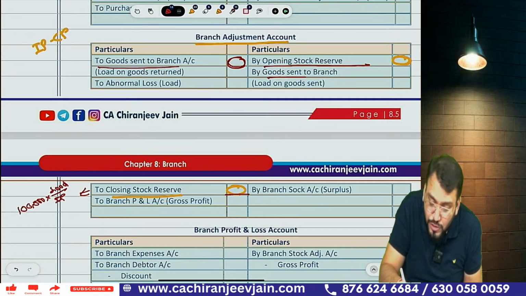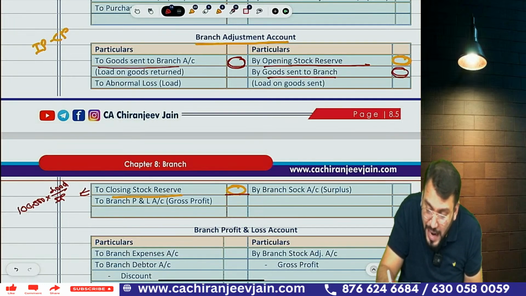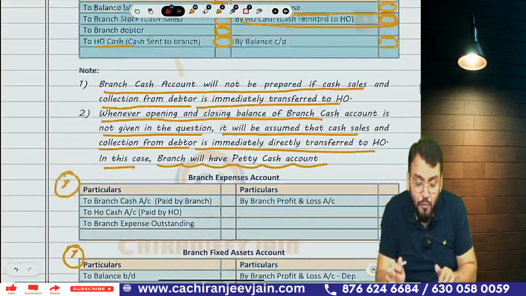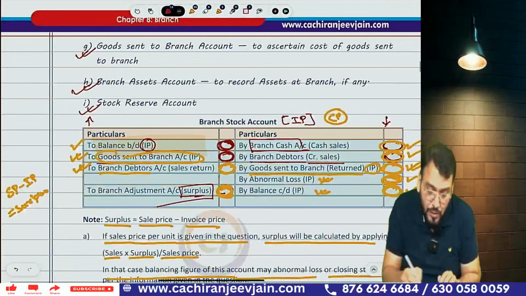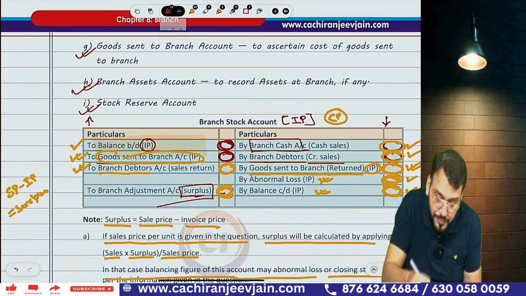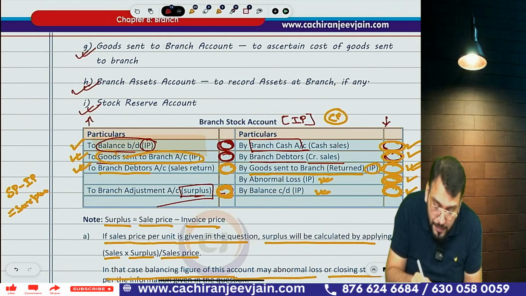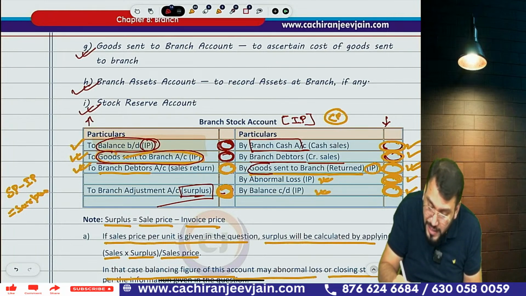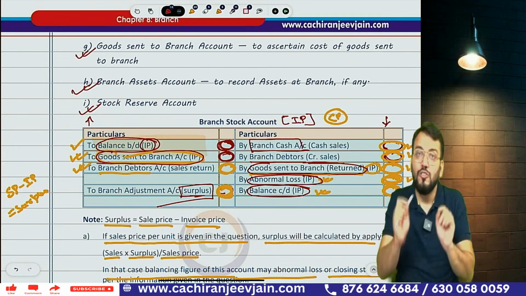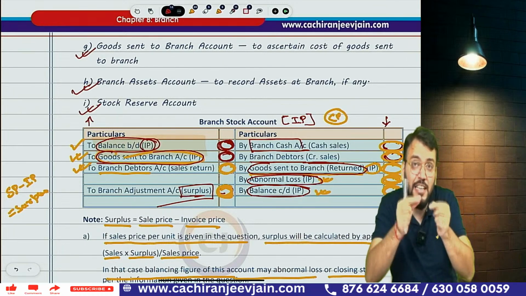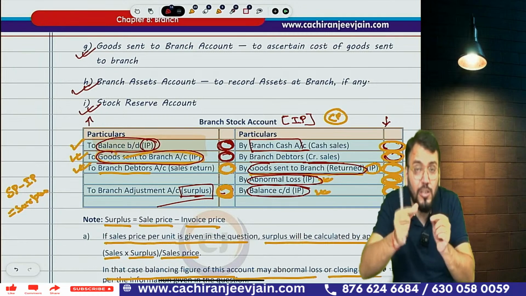Correct? We write on goods sent to branch at load. At load means, in simple words, whatever you have maintained at invoice price. If you see branch stock account, opening stock was at invoice price, goods sent to branch at invoice price. Correct? Goods returned by branch at invoice price, closing stock was at invoice price, and this abnormal loss, this shortage was also at invoice price. So whatever you are maintaining at invoice price includes some load margin, so that load needs to be eliminated.